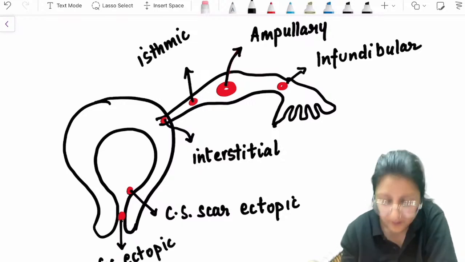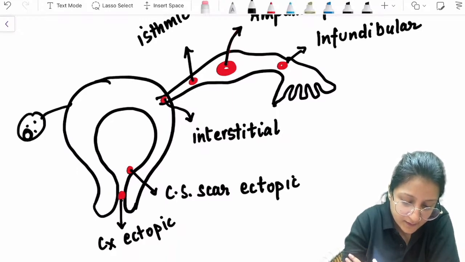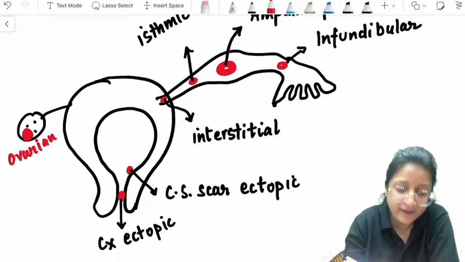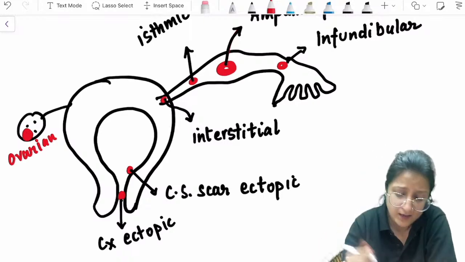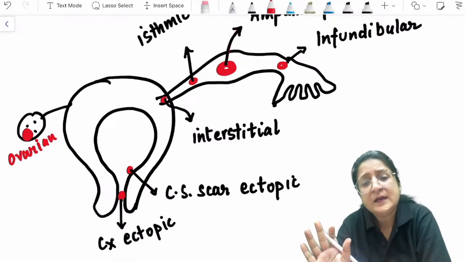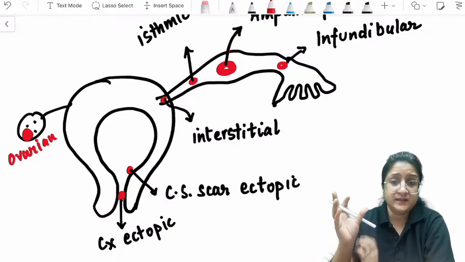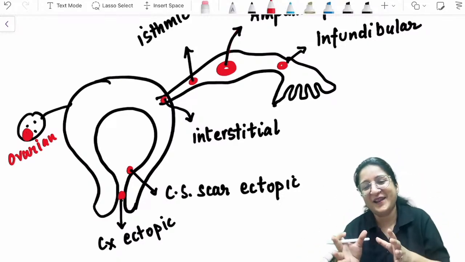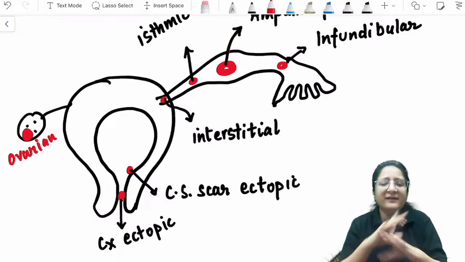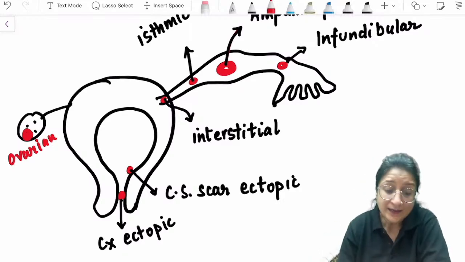Then we can have ectopic in the ovaries, so that would be an ovarian ectopic. And then we can have ectopic in the abdomen also, anywhere in the abdomen, again very rare. It can be on the omentum, it can be on the wall of the gut, basically, not inside the gut, but on the wall of the gut, anywhere in the pelvis. That is called an abdominal ectopic.